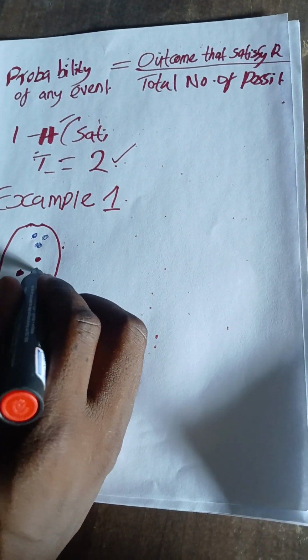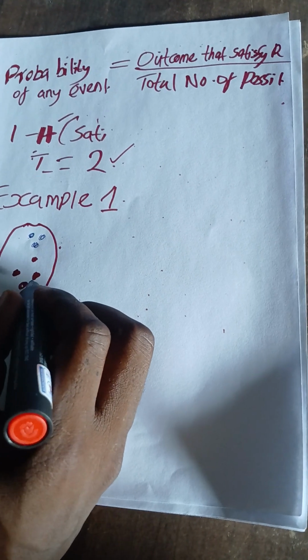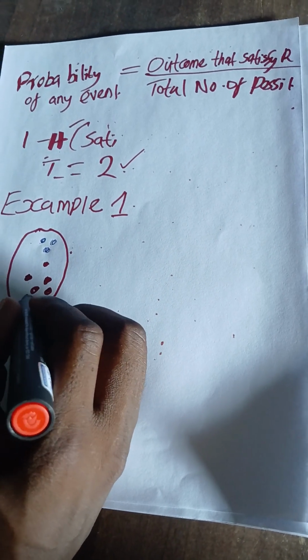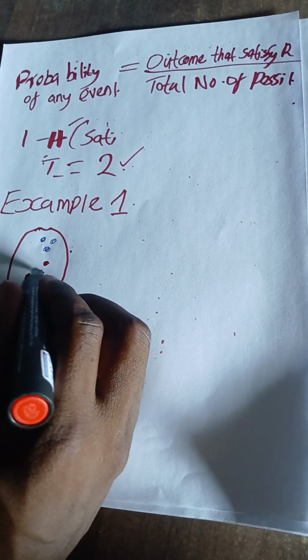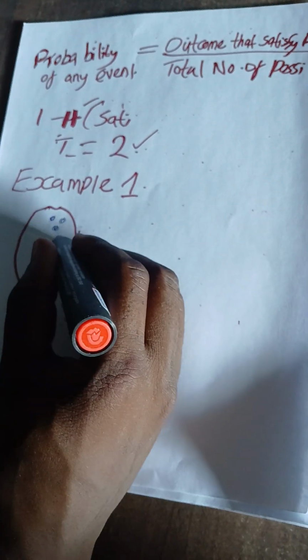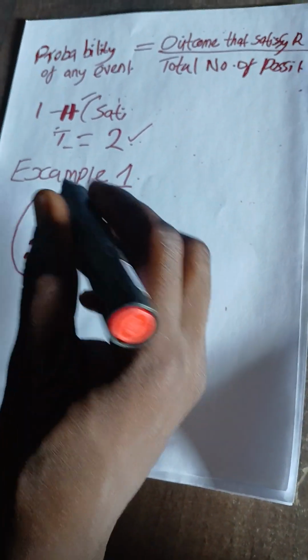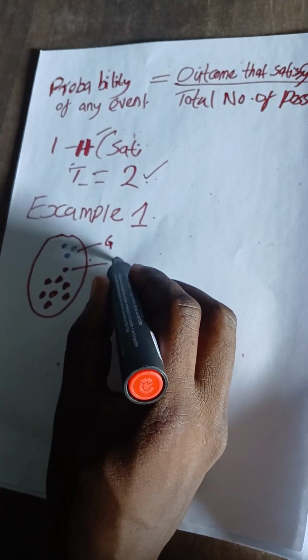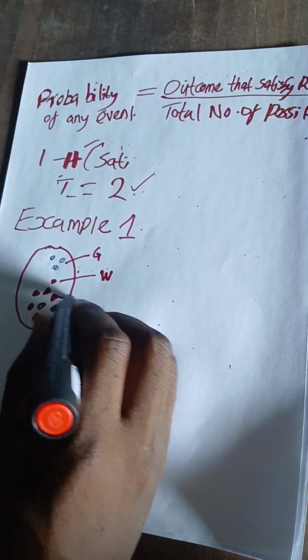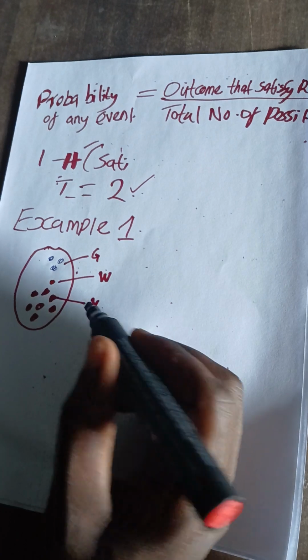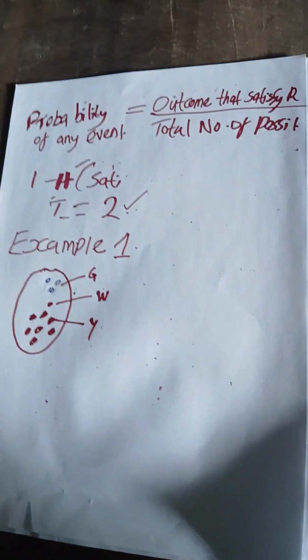So let me use the red to show the yellow. So it has 7 yellow marbles. This one we call green marbles, this one we call a white marble, and this 7 we have called yellow marbles. So they are in a bag.